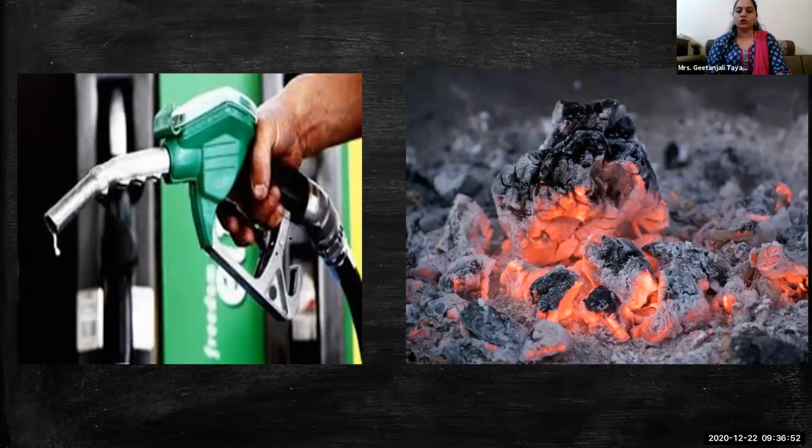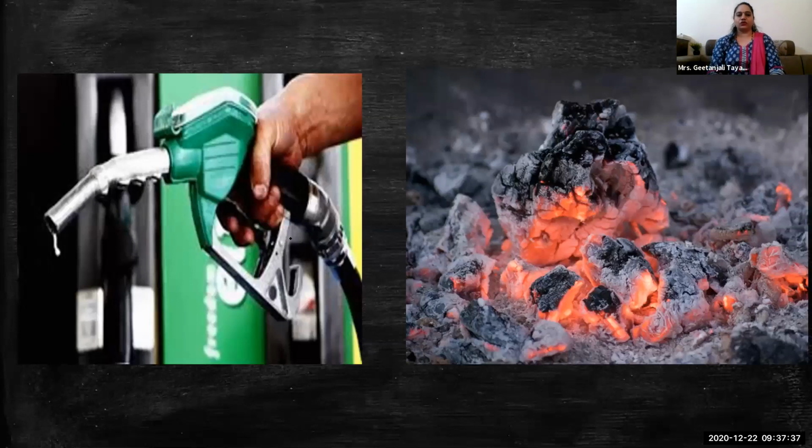When we talk about a torch and mobile, then what is stored? Chemical energy in the form of a cell, isn't it? We need to charge that, no? Our mobile or the torch has a cell, so these are stored chemical energy in a cell. And petrol, diesel again have chemical energy which gets released by combustion and converted into different sorts of energy. For example, we use petrol in a car. After combustion, the engine burns all that petrol and the car runs. So that chemical energy is converted into mechanical energy.